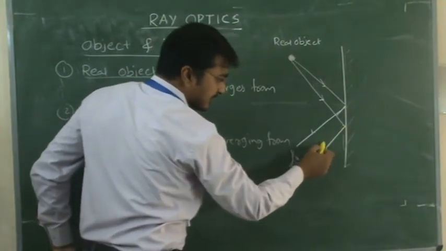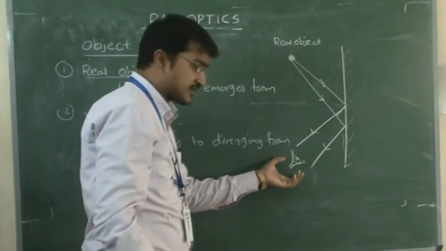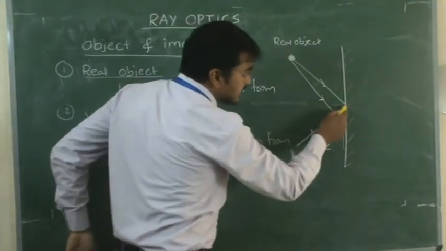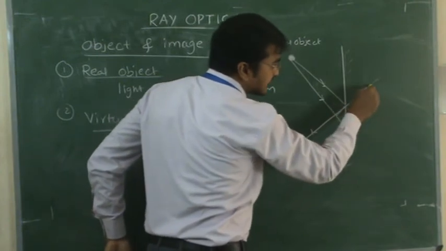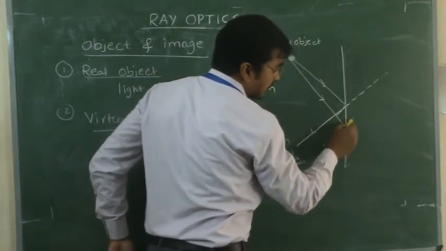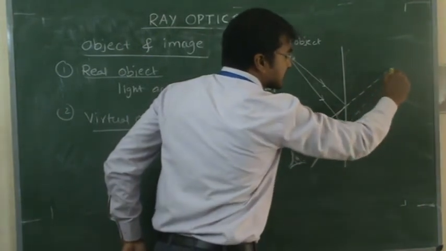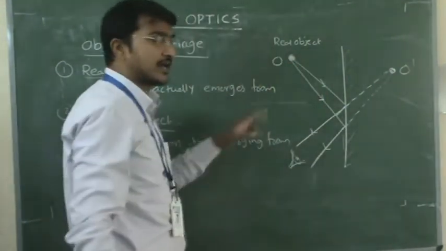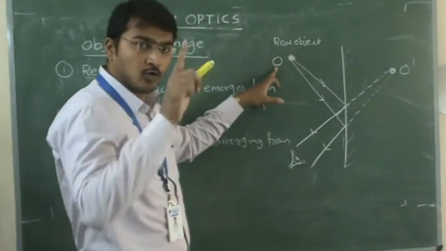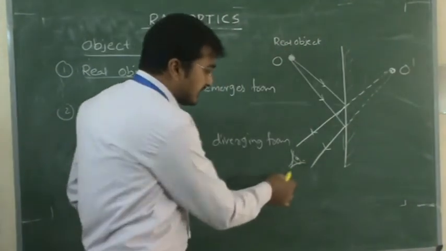So if the observer is here, it appears like this. If you extend these rays, this is O dash, and this I am taking as O. O is a real object; the different one, O dash, is what? Virtual.